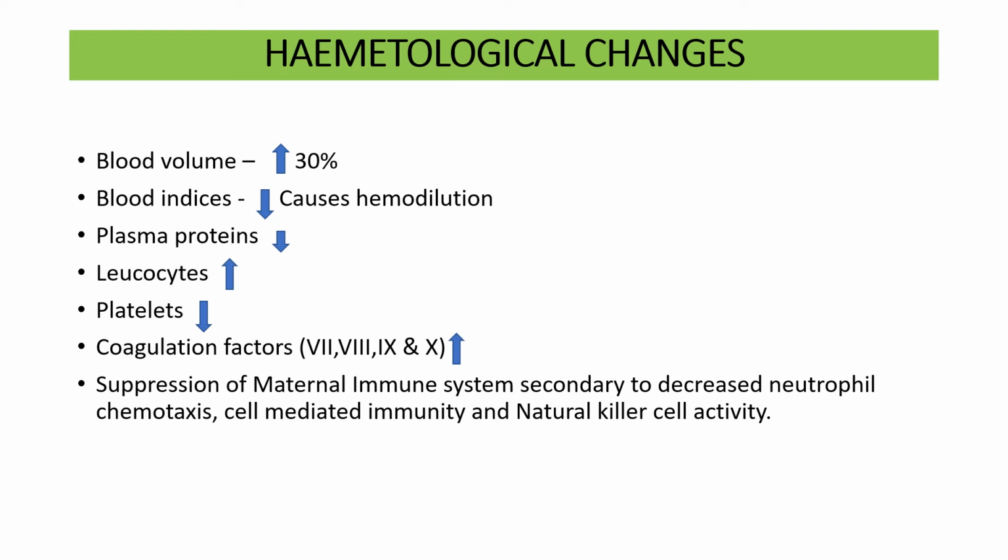Again, what happens? There is a suppression of the maternal immune system secondary to decreased neutrophil chemotaxis, cell-mediated immunity and natural killer cell activity. So now I am giving you two questions. Why is pregnancy a hypercoagulative state, and why is there suppression of the maternal immune system? Along with, why should there be relative hemodilution? Why?